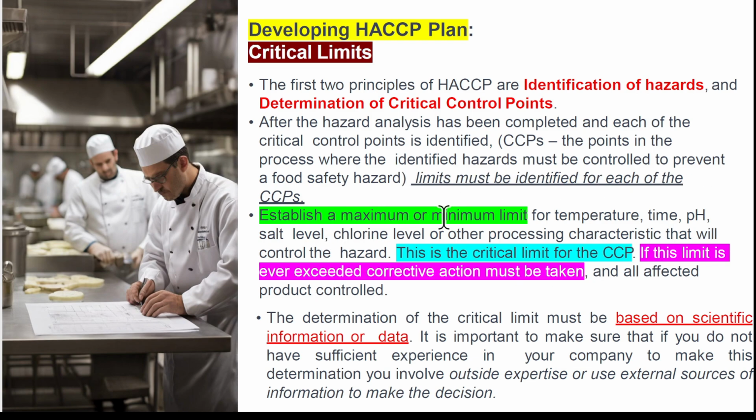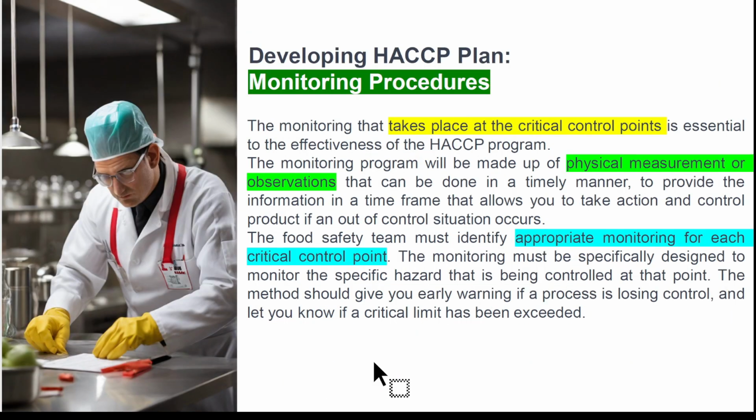Determine the maximum and minimum, the upper and lower limits for either temperature, or time, whether it is the minimum time required or maximum time required, and so on, minimum pH, maximum pH level, and so on. This is important, as part of determining the critical limit for the critical control points. If this is exceeded, then corrective action must be taken. Again, it will become clearer if we use an example in a minute. Let's just go through it quickly.